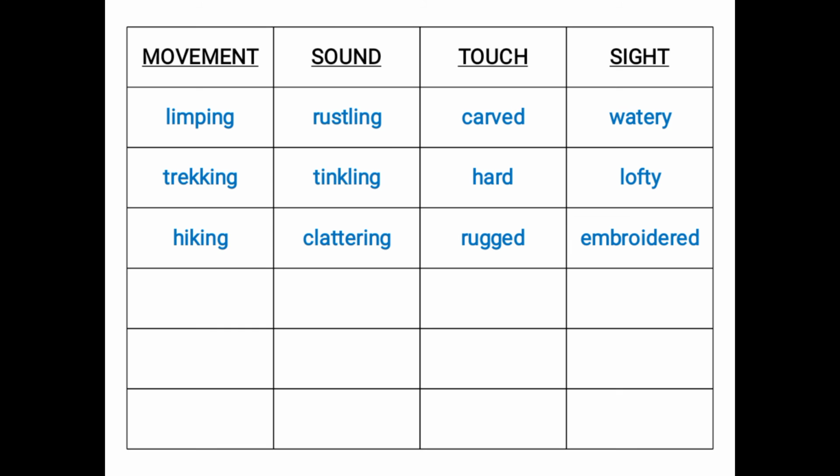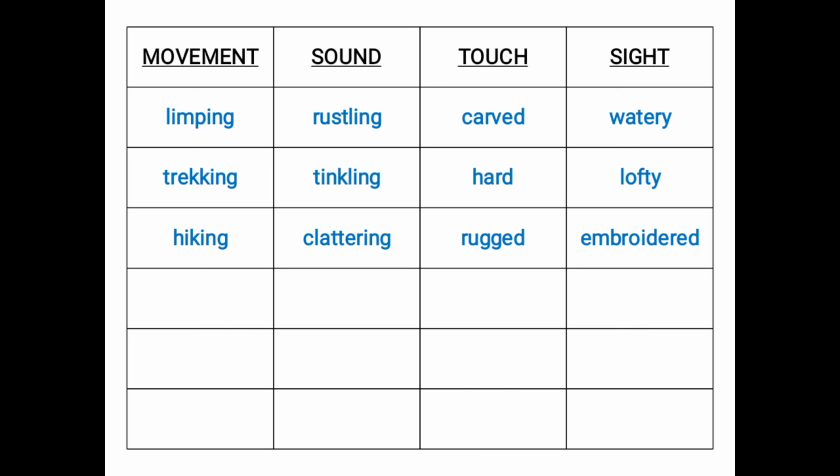Just like that, hard, when we touch something hard, for example a rock or the wall, so we use the word hard to describe its texture. Again, rugged is also something which is not smooth, which is uneven. For example, the road is sometimes smooth, sometimes it is uneven, and we cannot move smoothly on it. So rugged is that texture which is not smooth, which is not straight.